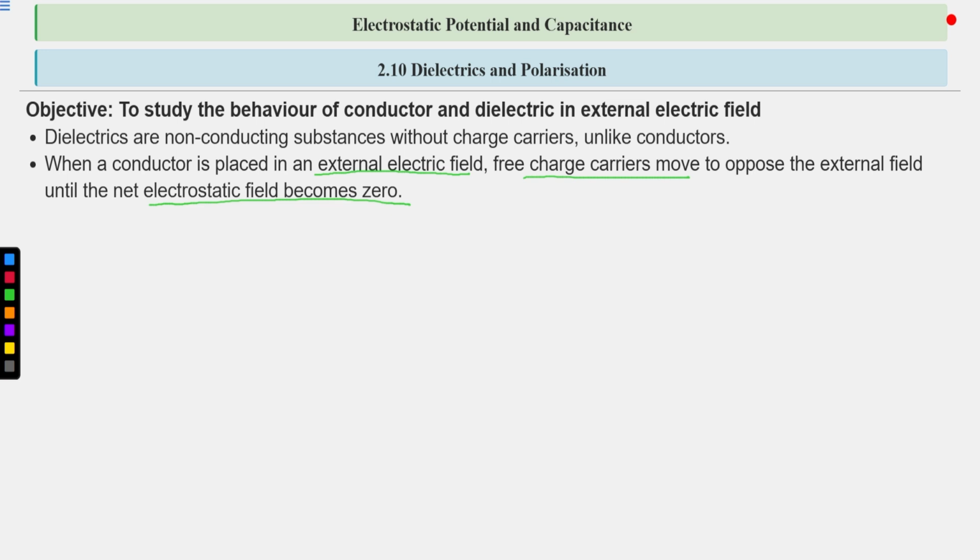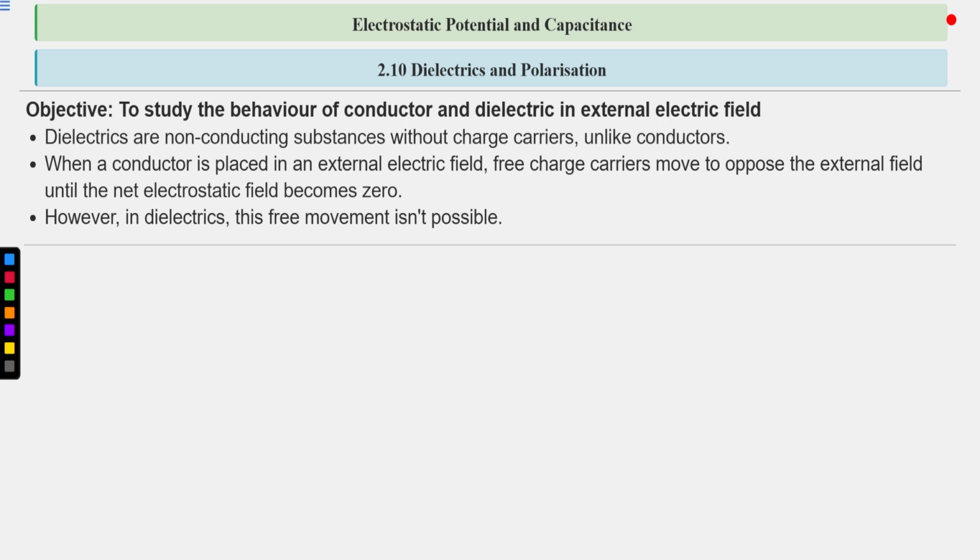So what will be the phenomenon happening inside the dielectric? However, in dielectrics, this free movement isn't possible. Dielectrics are mostly non-conducting non-metals. The electrons are not free or loosely bound; they are very strongly bound by the nucleus, so they are not free to move inside the substance. In dielectrics, free movement isn't possible because electrons and any other ions are not free.